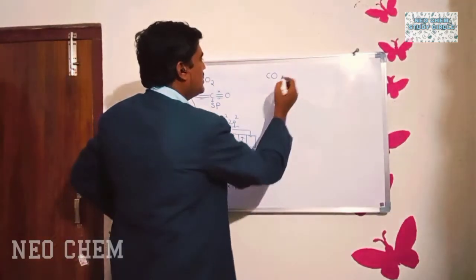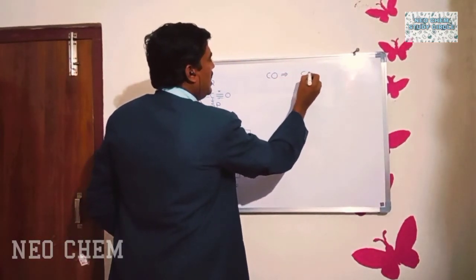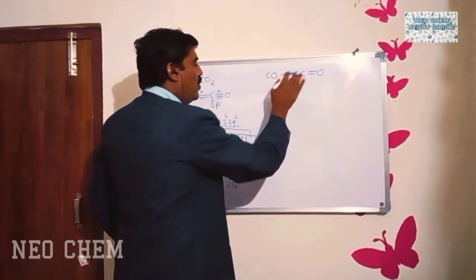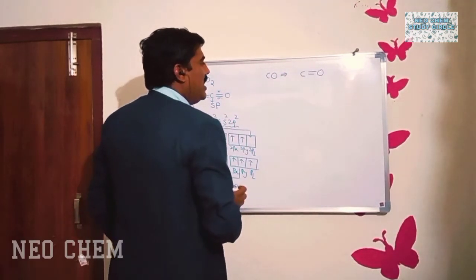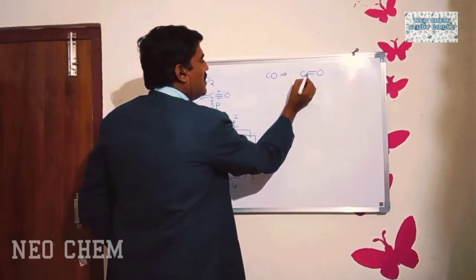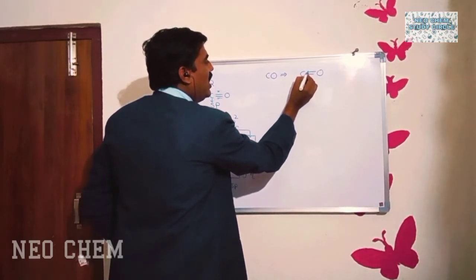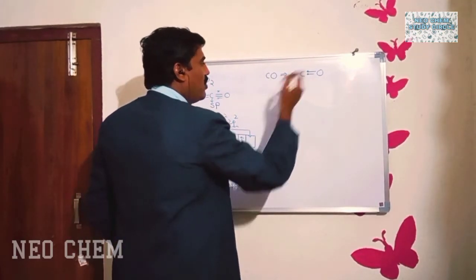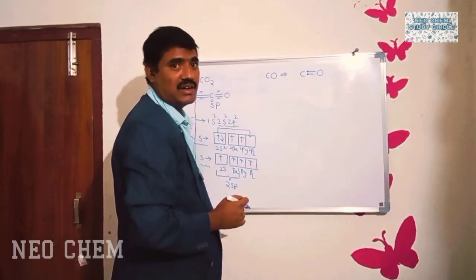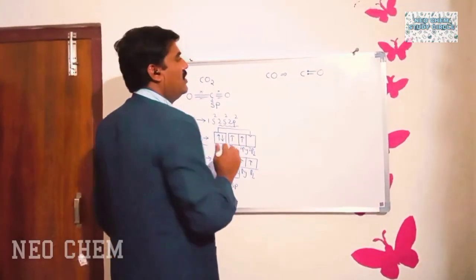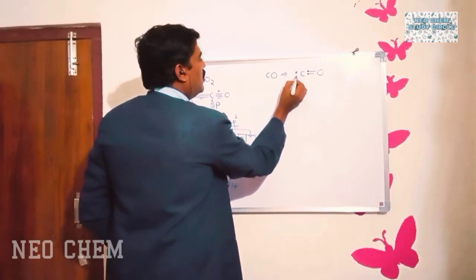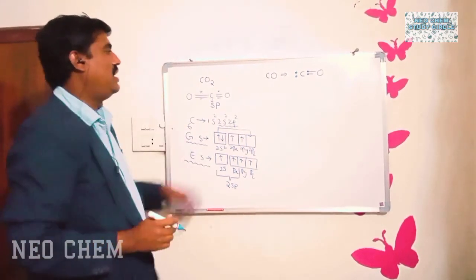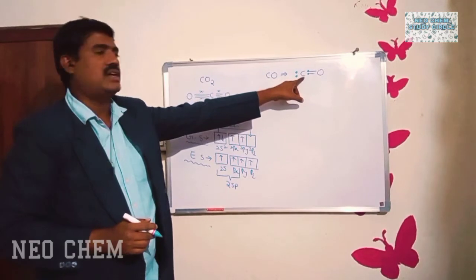Now let us take the carbon monoxide molecule. In the carbon monoxide molecule, the central atom is carbon. Now, according to the given structure, how many valence electrons of the carbon atom participate in the bonding? Only 2 electrons participate in the bonding. So it should have how many more electrons? 2 more electrons, because carbon belongs to group 4A. That's why we will show one lone pair of electrons over the carbon. So in carbon monoxide, one lone pair of electrons is present over the carbon.